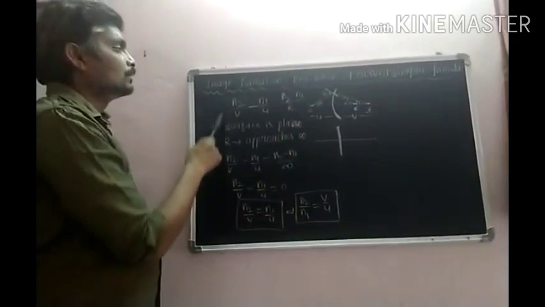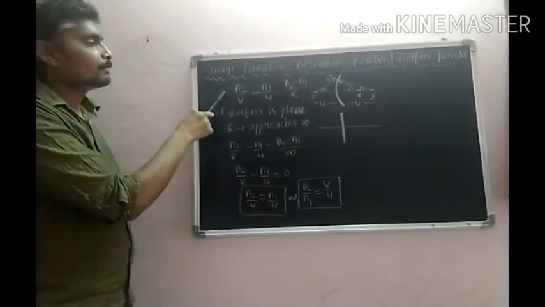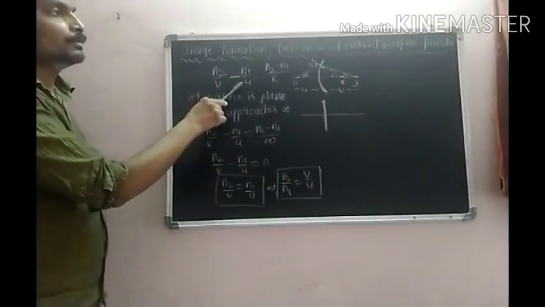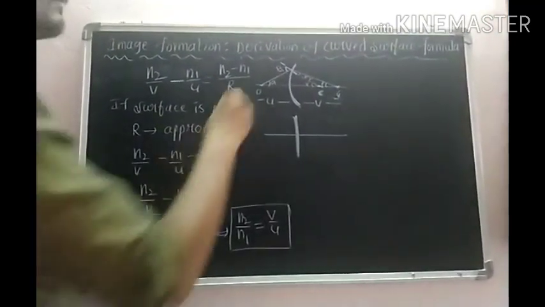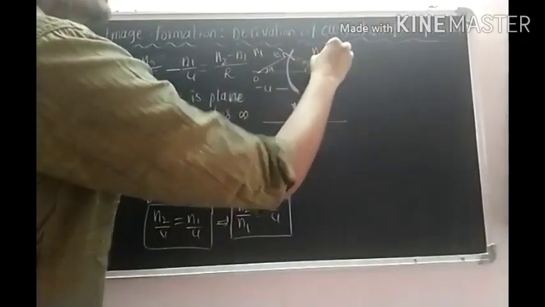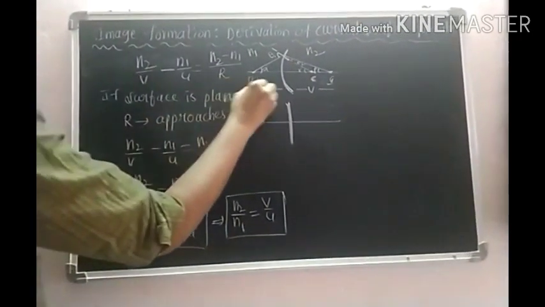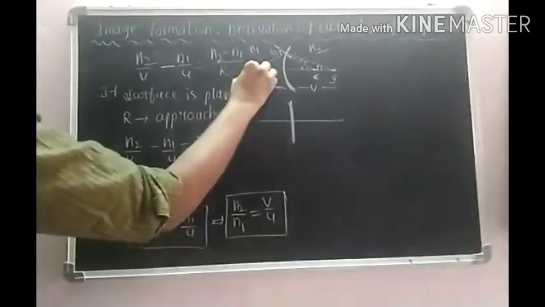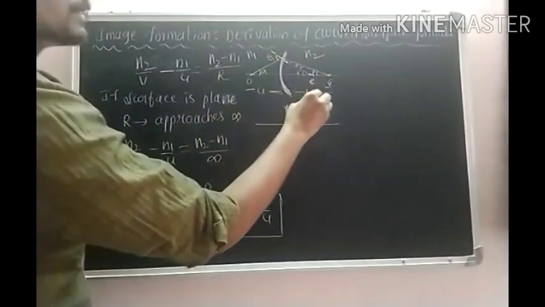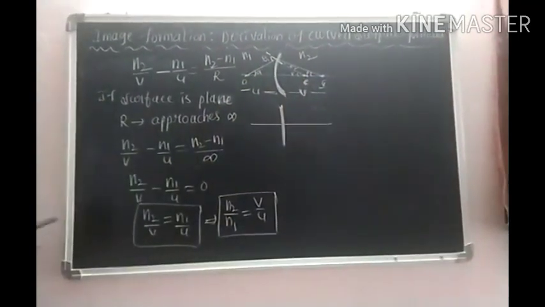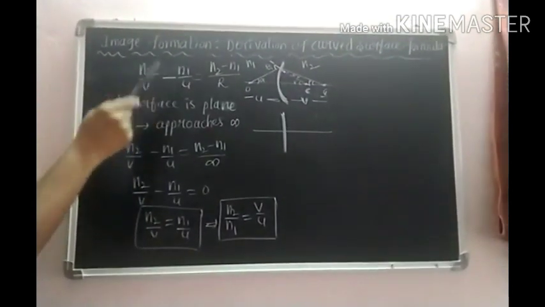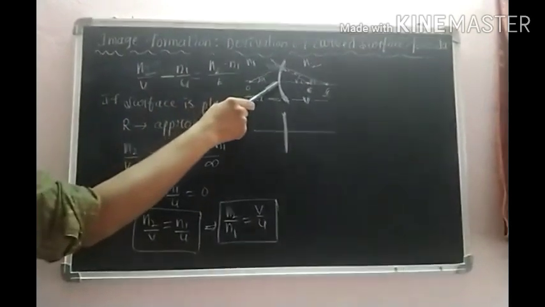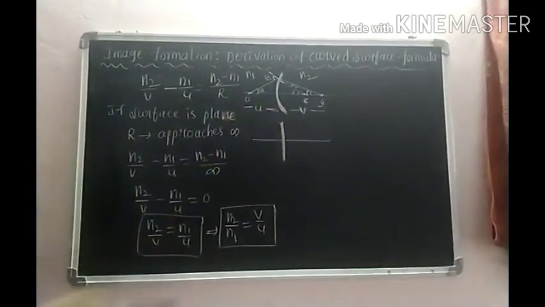So this is the curved surface formula, n2 by v minus n1 by u is equal to n2 minus n1 by R. Here n1 is the refractive index of one medium, and n2 is the refractive index of the second medium. This is the object distance: the distance between the object and the curved surface is called object distance. The distance between the curved surface and the image is called image distance. R is the radius of curvature, the distance between the pole and the center of curvature.